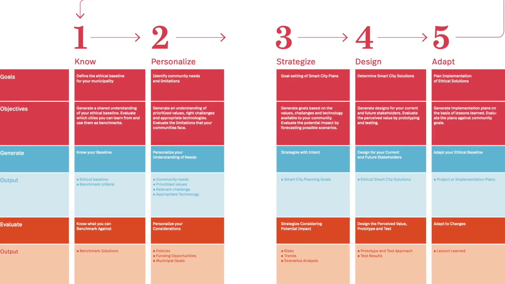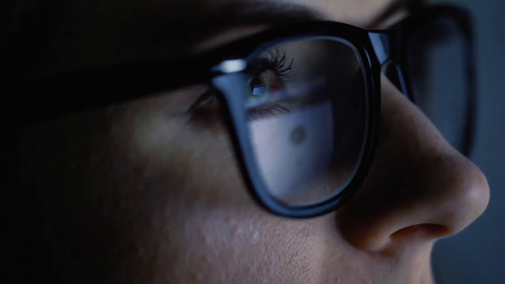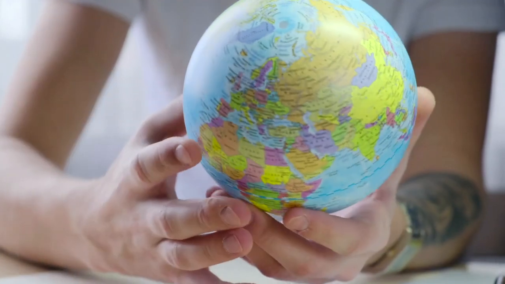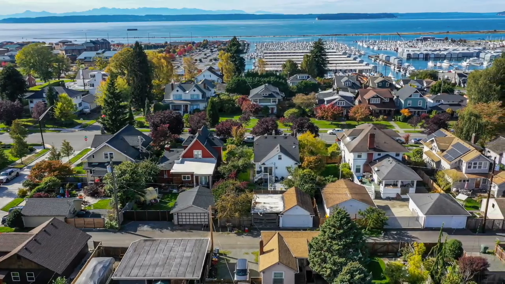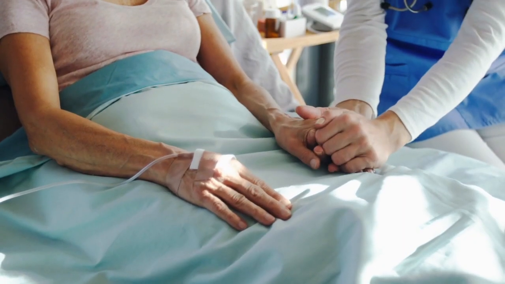The ESC Framework is a strategic and iterative process that leverages a community's values to address its challenges while providing context to the challenges and the technology needed to address them. A strong community feedback loop built into every step of the framework allows relevant stakeholders to engage, allowing municipalities to implement ethical, sustainable, and inclusive solutions for their communities.